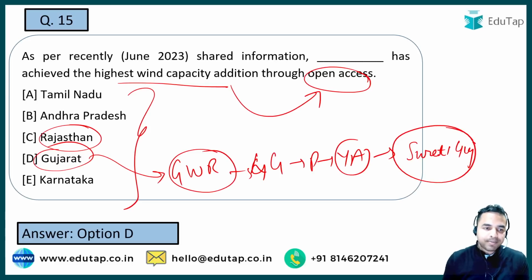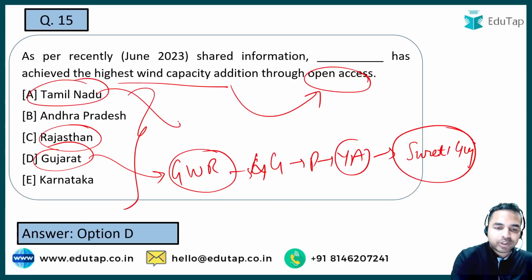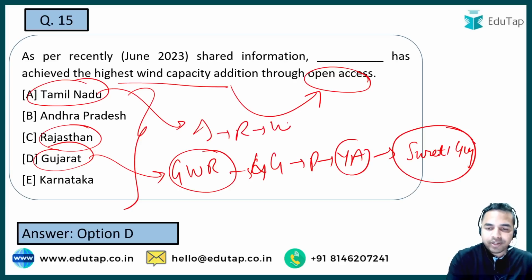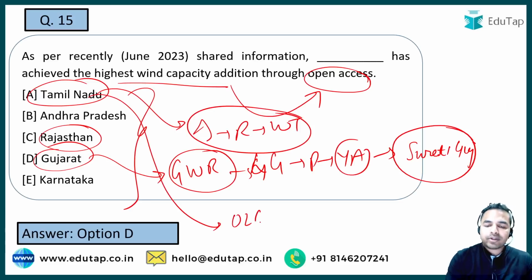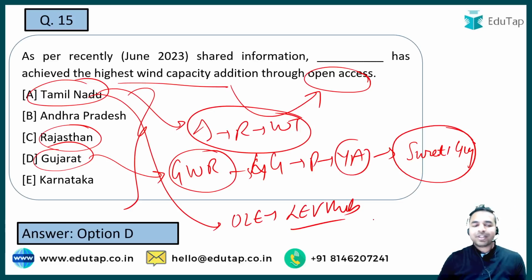Okay, so guys, apart from that, when I talk about Tamil Nadu, जब हम बात करते हैं तमिलनाडु की, it was basically awarded for initiating the repowering of wind turbines. Okay, and Tamil Nadu is also the state where Ola Electric is going to set up the largest EV hub. So these are the very important details that you should remember from the exam point of view.